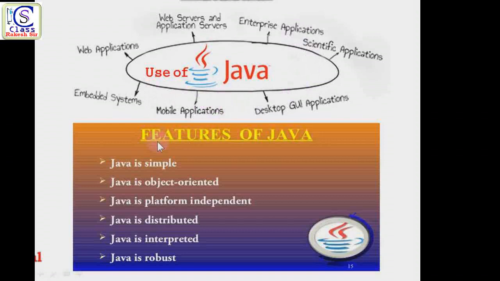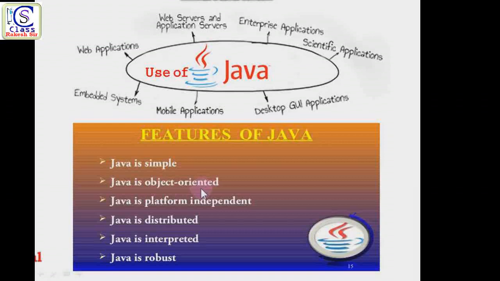Now the next one is the features of Java. Some basic features are written here. Java is a very simple language, very simple to use and to create any application or software. The second one is that Java is object oriented. I've already told you that it always follows the object oriented methodology to write a program, and I explained what object oriented is in the last video.